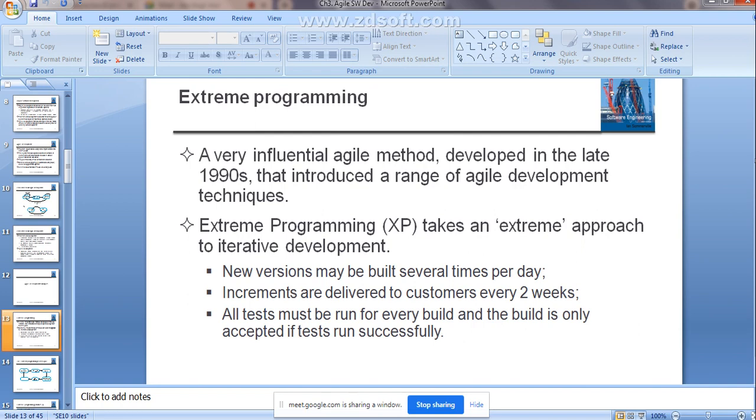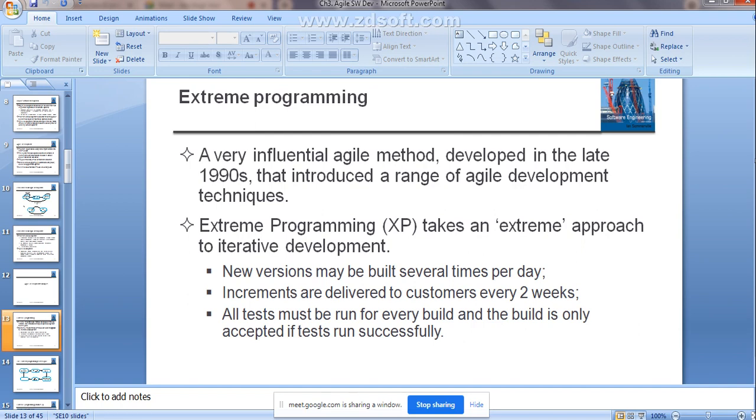Do you remember? Component testing, system testing, acceptance testing. Yes, ma'am. So all these types of testing will be run on all versions of the system you have developed. Then only is it accepted by the customer, if all those tests run successfully.